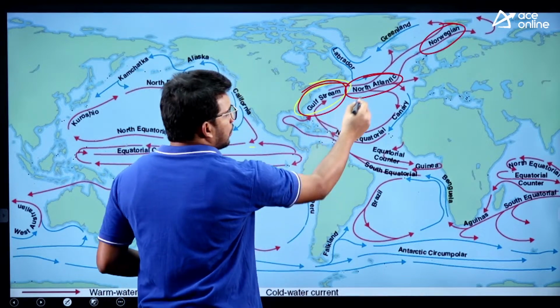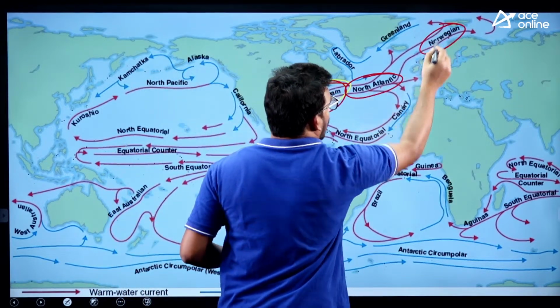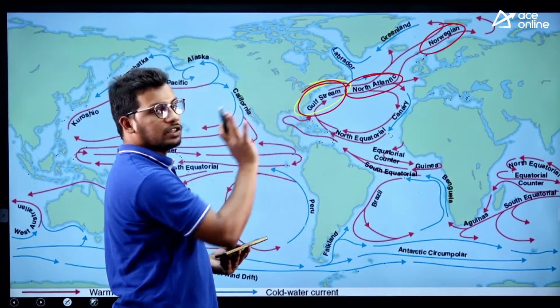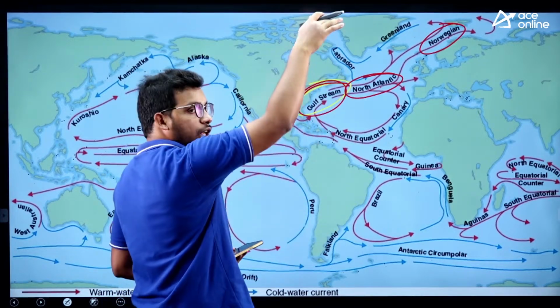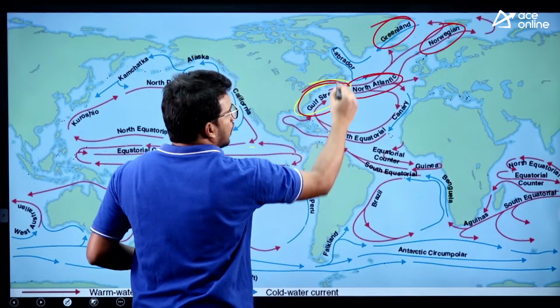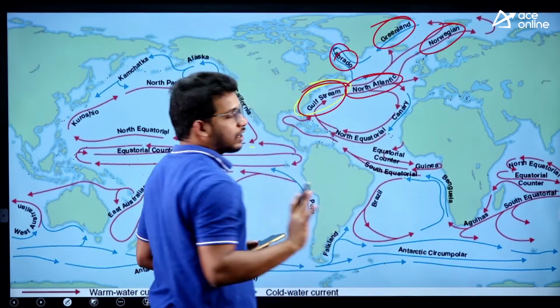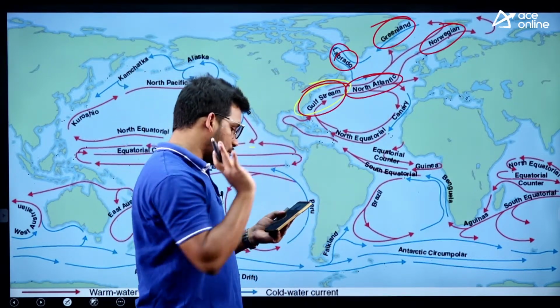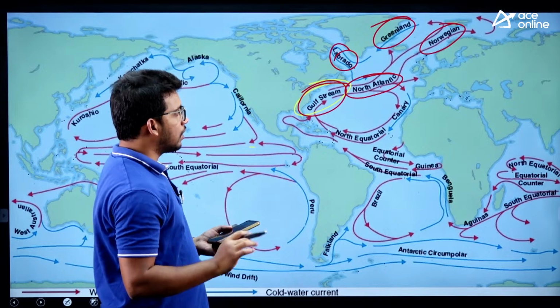So Gulf Stream, North Atlantic Current and then Norwegian Current. These are all warm currents in the Atlantic Ocean. Now they go into the deeper and come back to the equator. Greenland Current and then Labrador. These are the cold currents in the North Atlantic Ocean. Very important to remember, right?